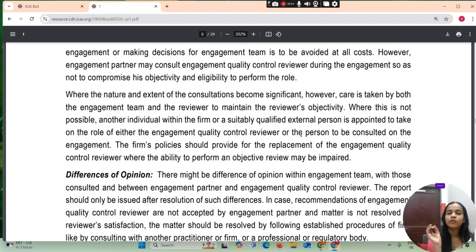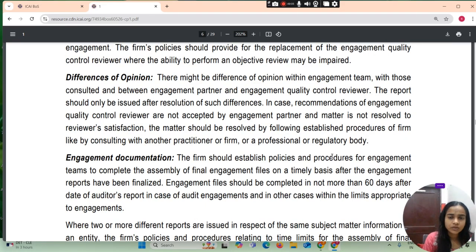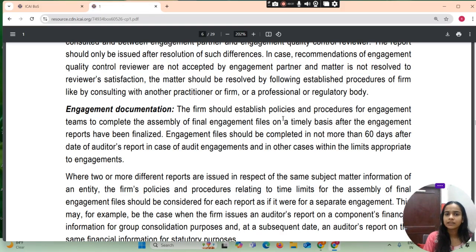The firm policy should provide for the replacement of the engagement quality control reviewer where the ability to perform an objective review may be impacted. If differences arise in opinion, there might be a difference of opinion within the engagement team with those consulted, and between the engagement partner and the engagement quality control reviewer. The report should only be issued after resolution of such differences. In case the recommendations of the engagement quality control reviewer are not accepted by the engagement partner and the matter is not resolved to the reviewer's satisfaction, the matter should be resolved by following the established procedure of the firm, like consulting with another practitioner or firm or a professional or regulatory body.